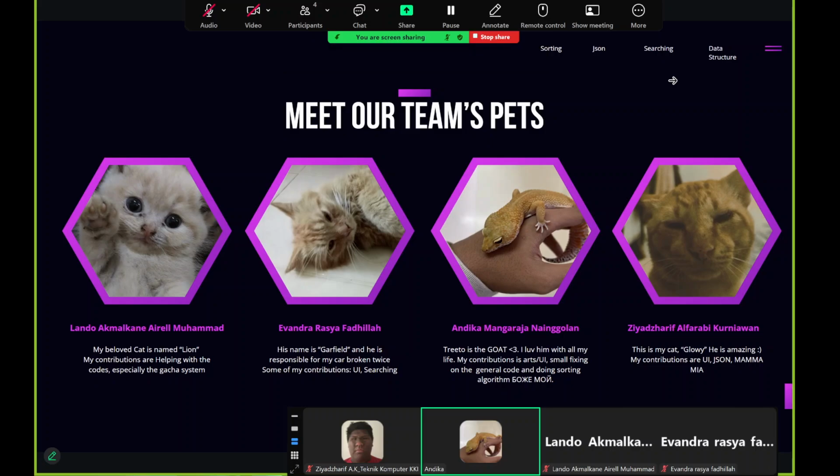For my contribution, it's also the UI, but on the arts, while doing small fixes on the general code and doing the sorting algorithm. My name is Evandra and this is my pet Garfield, who broke my car twice. My contributions are the UI and searching. My name is Lando Muhammad, and this is my beloved cat, Lion. My contributions are helping with the code, especially the gacha system.